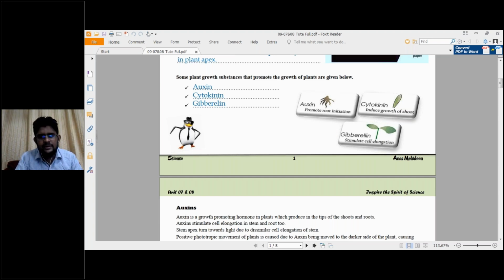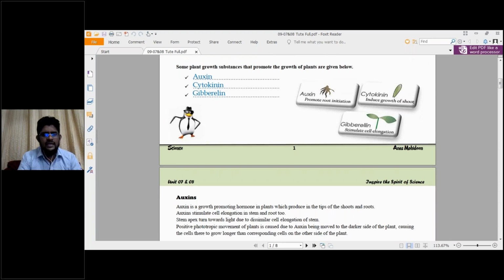There is a shoot system, right? To induce the growth of the shoot system, to increase the growth, cytokinin is helpful. And gibberellins stimulate cell elongation. So for cells to elongate, to increase their length, gibberellins are important. So these are the fundamental parts. Now we are going to discuss them one by one. The first topic is auxin.